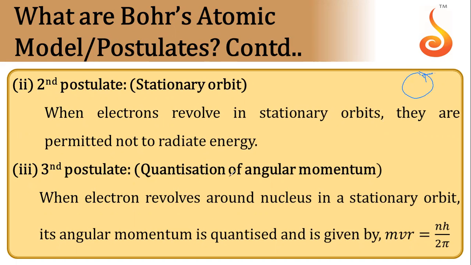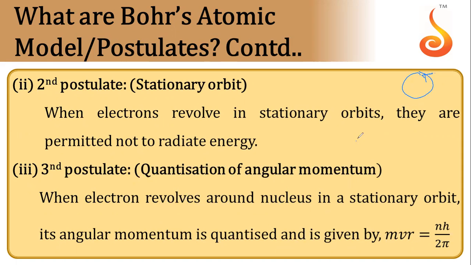Third postulate is quantization of angular momentum. Means when electron revolves around nucleus in a stationary orbit, its angular momentum is quantized and it is given as mvr equals nh by 2 pi.